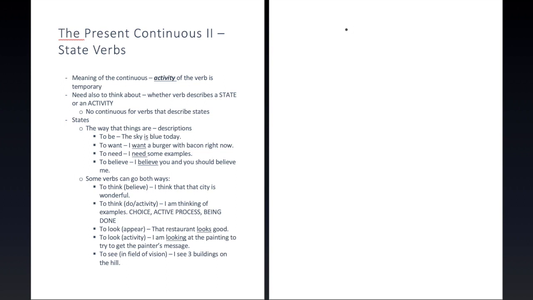Okay, but what would you say if you wanted to say that you were actively doing that? Now, look is one example that we talked about already. You could also say watch. All right, so these would be the activities. If it's the activity meaning of look and watch, I think it will always be an activity. So I'm watching the game. So it has the same kind of meaning in a way as see, but instead of being a description of a state, it is a description of an activity, something that is actually being done.